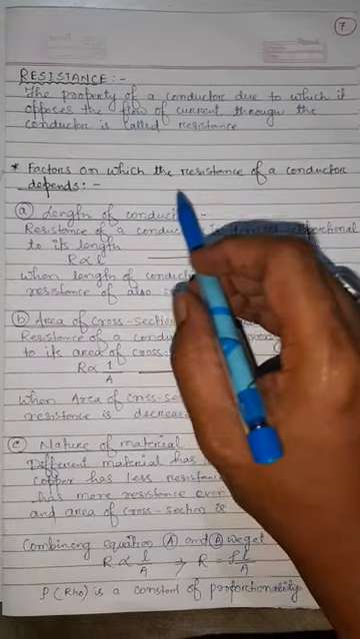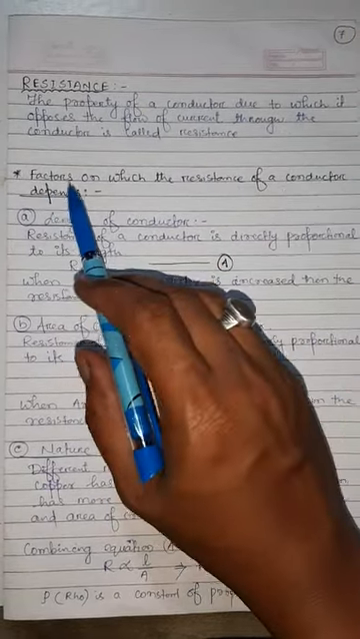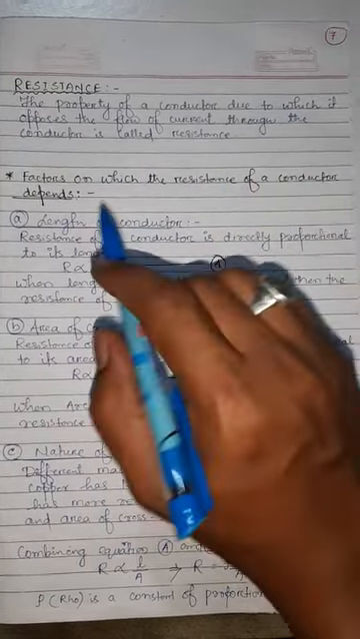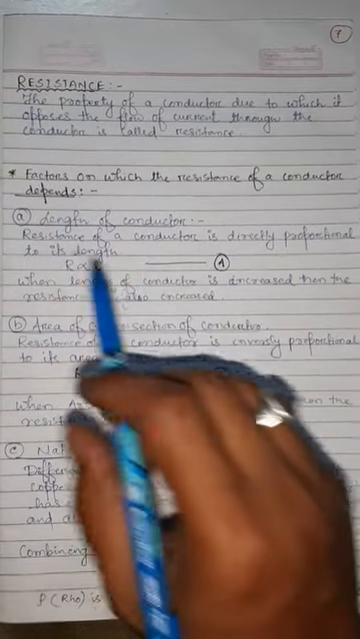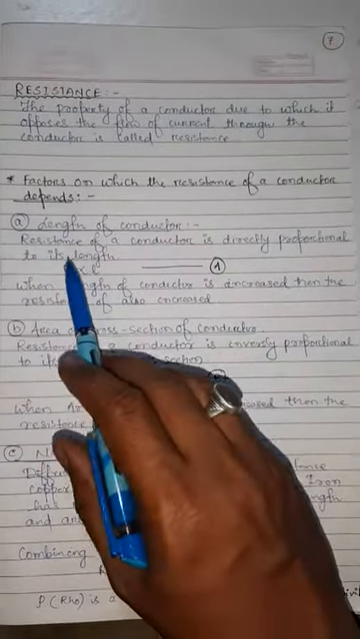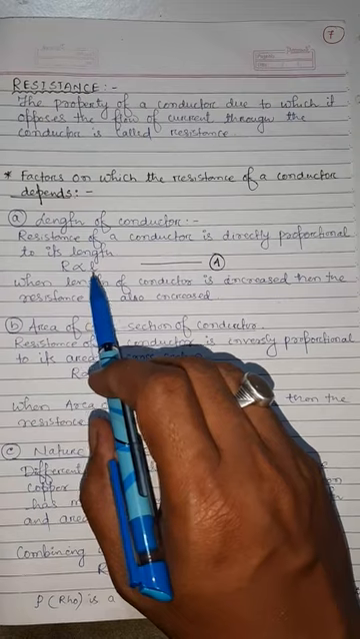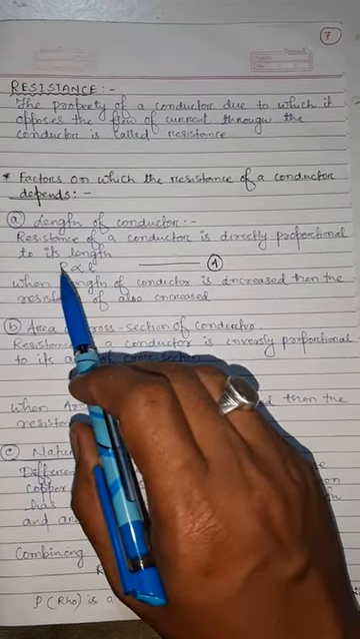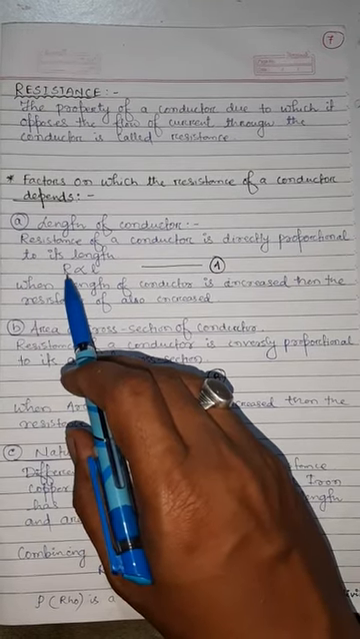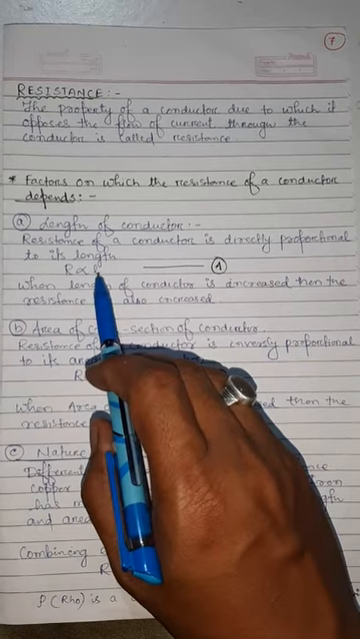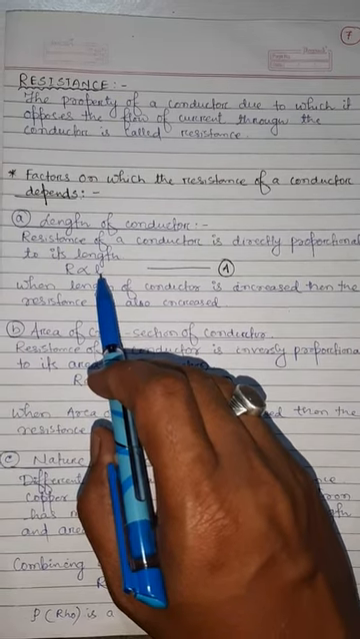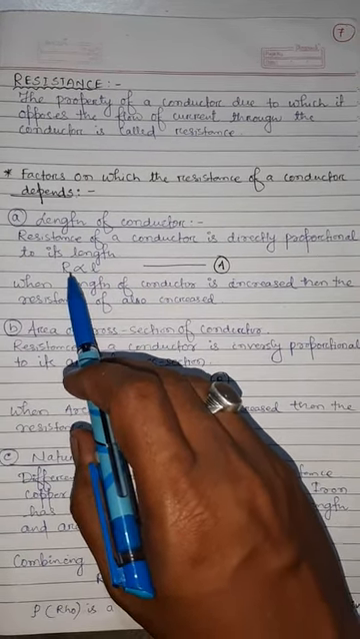So the resistance of a conductor depends on which of the following factors, meaning how the resistance varies from conductor to conductor. The first thing is the length of a conductor. The resistance of a conductor is directly proportional to its length. If the length of the conductor is increasing, the resistance also increases. Why is this so? Because it is directly proportional. If one quantity is increasing, the second quantity will also increase. That's why it is called directly proportional. So if we increase the length of the conductor, the resistance will also increase.